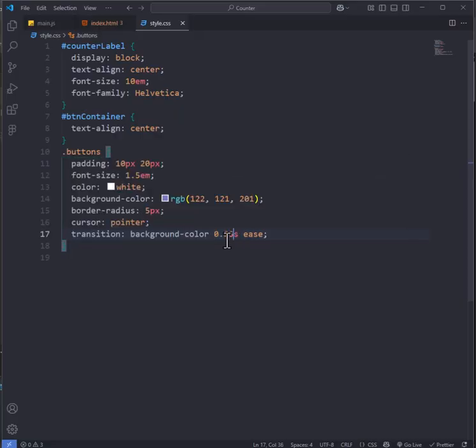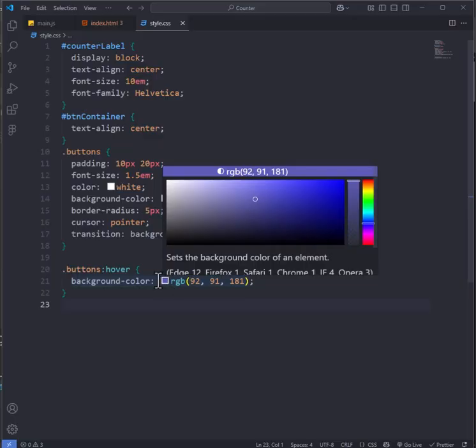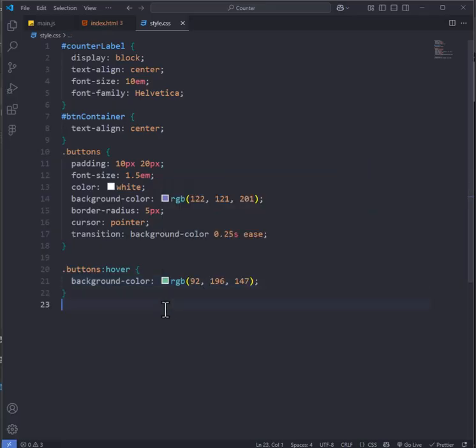When we hover over a button, cursor pointer, then we'll add a transition animation, transition background, then we'll apply the hover pseudo class. When we hover over one of the buttons, take our buttons class, use the hover pseudo class. We will change the background color after a quarter of a second, then change the background color to something slightly different. Otherwise there would be a delay when you hover over one of the buttons. Our HTML file is done.